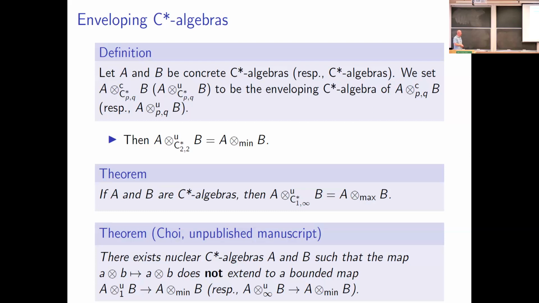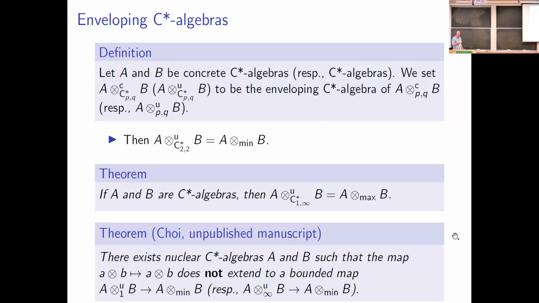It turns out that Yemin Choi independently became interested in these twisted Haagerup tensor products several years before us. Something he observed, phrased in slightly different language of twisted Haagerup tensor products, is that there actually exist C-star algebras A and B with the property that the identity map on the algebraic tensor product of A and B does not extend to a bounded map from the one tensor product of A with B into the minimal C-star norm, or from the infinity tensor product of A with B into the minimal C-star norm.